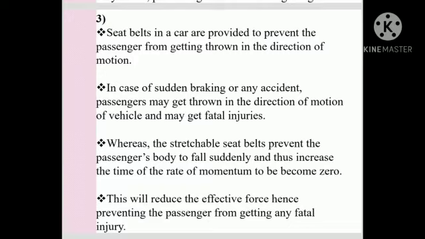So dear students, tell your parents or elders, whoever is driving the car, to wear the seat belt, and even the passenger should wear the seat belt. So wear your seat belt while travelling and be safe.